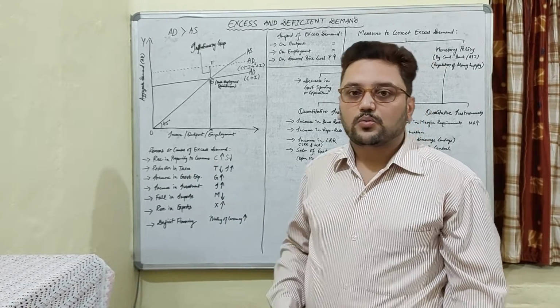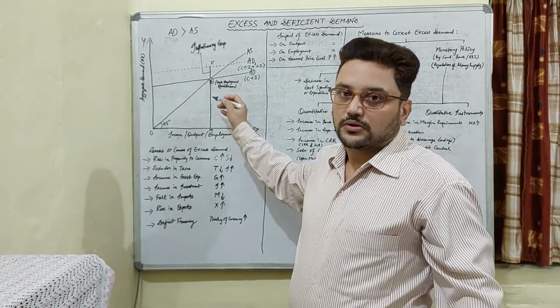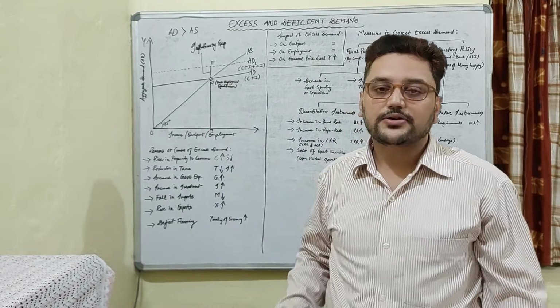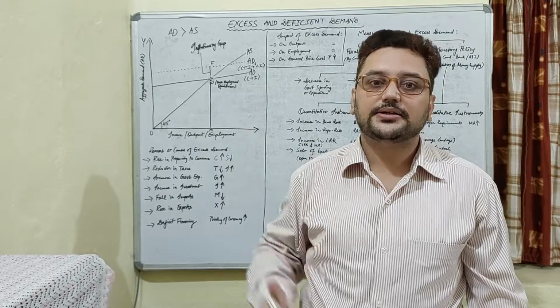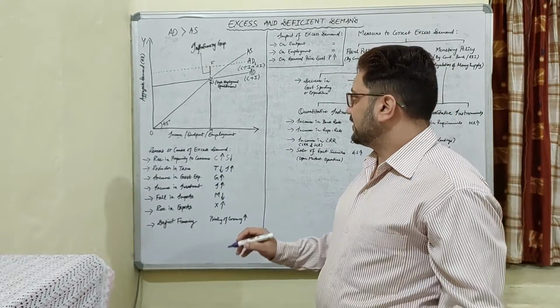In this we have taken aggregate demand on the y-axis, whereas income, output and employment are on the x-axis. Now one question can come to mind: when the economy is already at the full employment equilibrium, how is it possible that aggregate demand goes further, beyond the full employment level? Now this is very simple to answer.